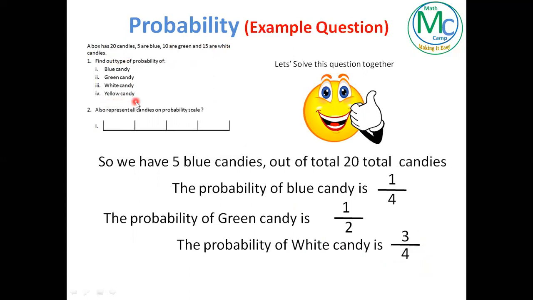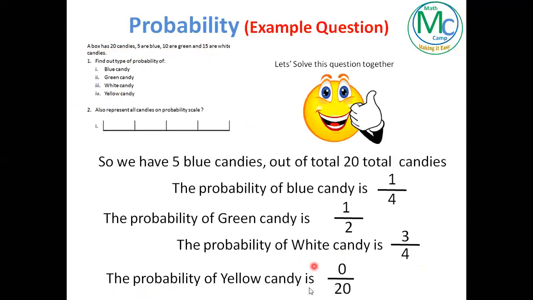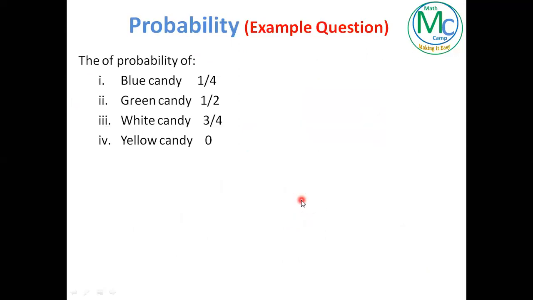And the last question was yellow candy. For the yellow candy, we have to find out how many yellow candies we have. We have 5 blue, 10 green, 15 white. There is no yellow candy here. So the probability of yellow candy is, how many yellow candies are there? 0. So 0 by 20 will be 0. So these are the probabilities of these candies. Blue candy has a probability of 1/4, green candy has 1/2, and the probability of white candy is 3/4, whereas the probability of yellow candy is 0.